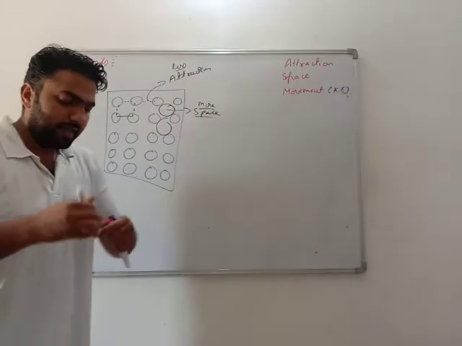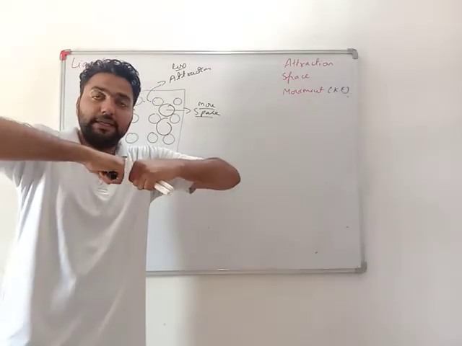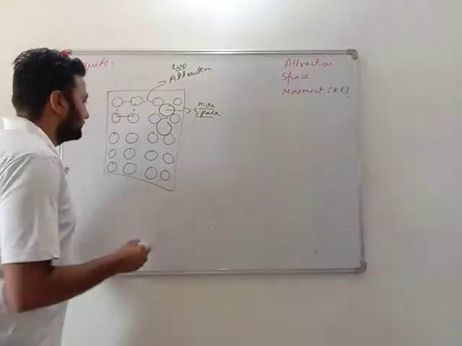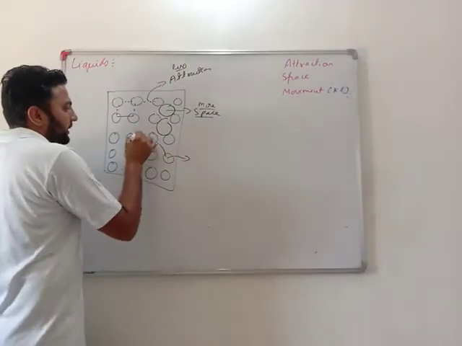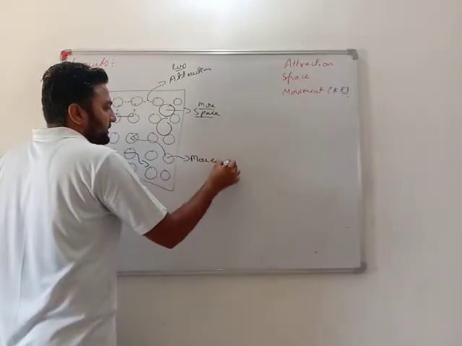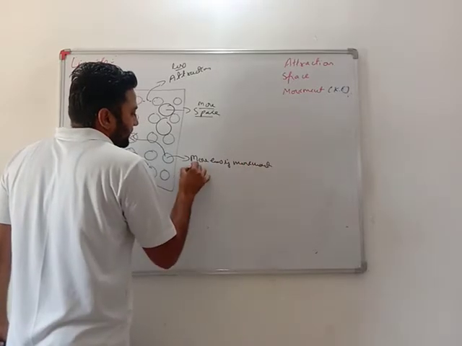Movement: as there is a weak force of attraction, they can move easily, more easily than solids. They can very easily move, that is, more easy movement than solids.